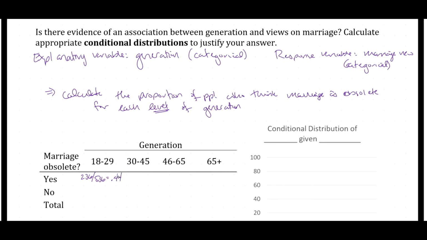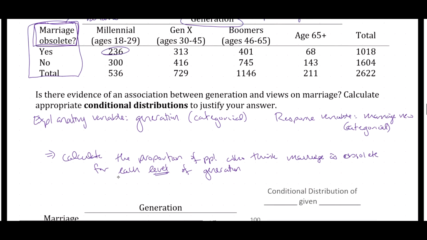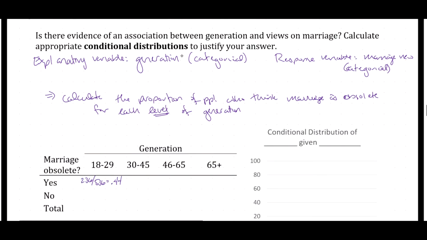How would we do this for Gen X? In Gen X, there were 729 total Gen Xers in the survey, but only 313 of them believe that marriage is obsolete. So that would be 313 out of 729 Gen Xers that believe that marriage is obsolete. So that's 313 over 729, and that's a sample proportion of 0.429.